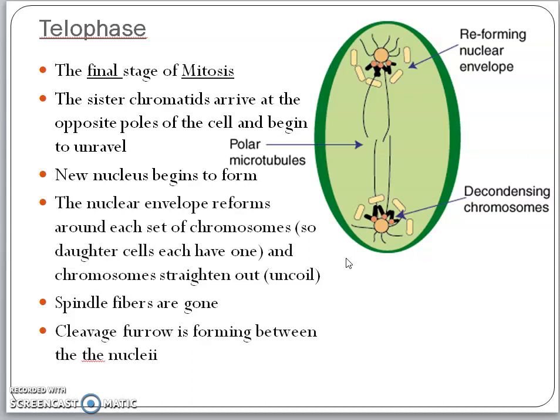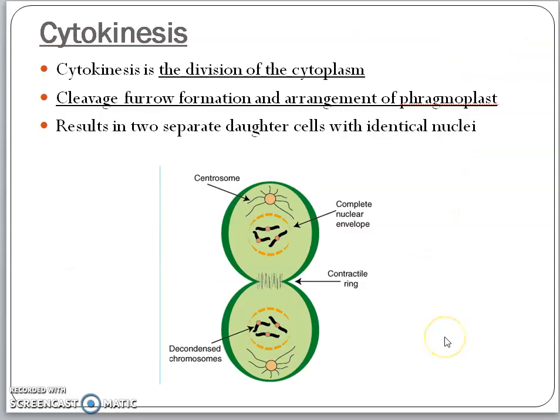Also the chromosomes will start loosening: in prophase the chromatin reticulum condensed to form the chromosome, but at telophase these chromosomes decoil to form the chromatin reticulum, and this is the final stage of mitosis. Followed by mitosis, cytokinesis or cell division will happen.